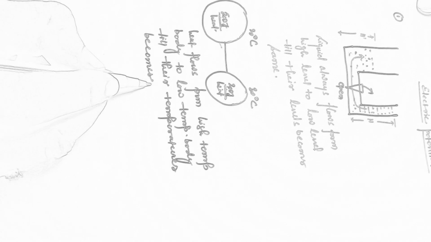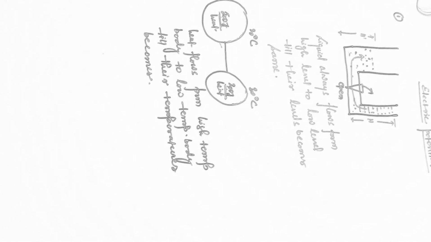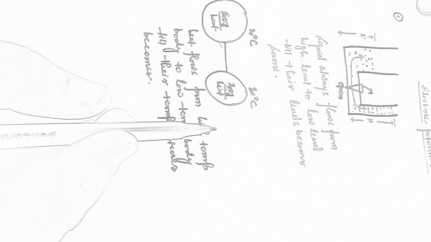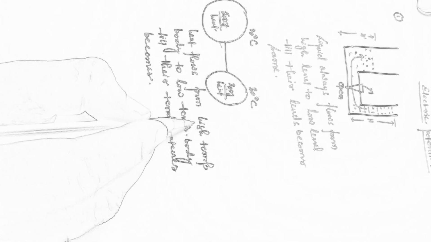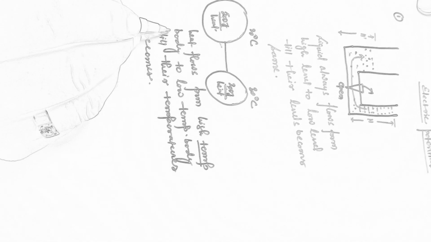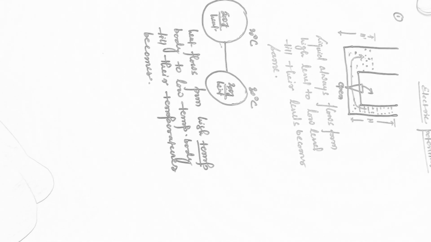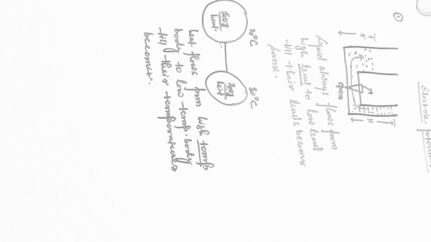As soon as the temperature becomes the same, the flow is stopped. So here the temperature is the determining factor for the direction of flow of heat, and in the above case the level is the determining factor for the direction of flow of liquid.